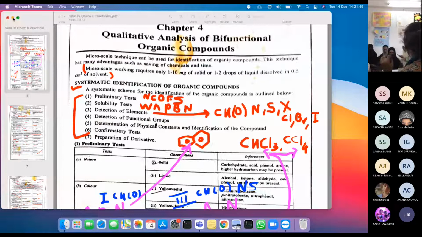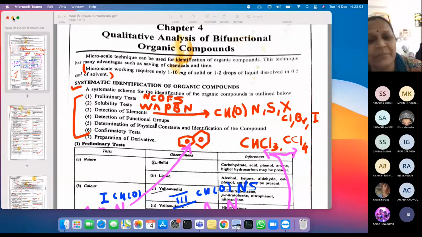So what I am going to do is circulate this, and you are going to smell the compound. Let me know what the smell exactly is. Is it a fishy smell? Is it a bitter almond smell? Or is it a carbolic smell? Or is it a naphthalene ball smell? Yes, so let me know.